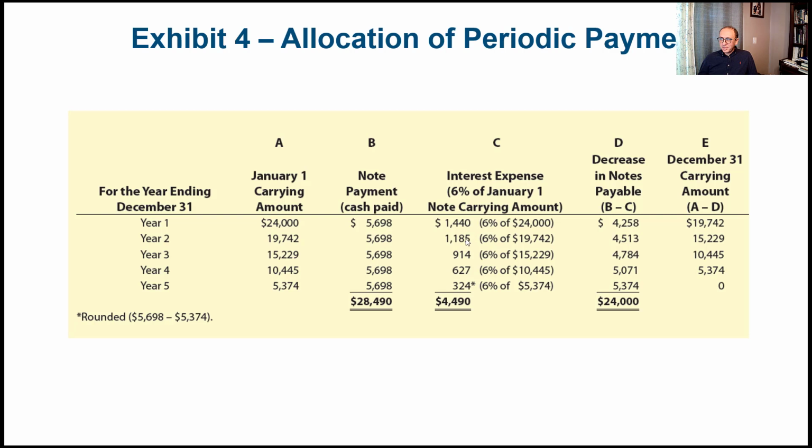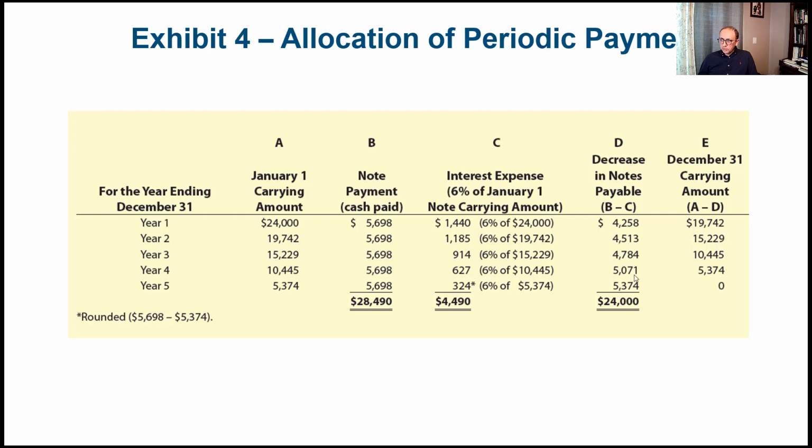You see here the amount of interest went down from $14.40 to $11.85 because the carrying value, or the outstanding balance, went down. So we subtract $11.85 from the $56.98, and that would be the amount of reduction in the notes payable. Then you subtract this reduction from the carrying amount at the beginning of the year to get the carrying amount at the end of the year.